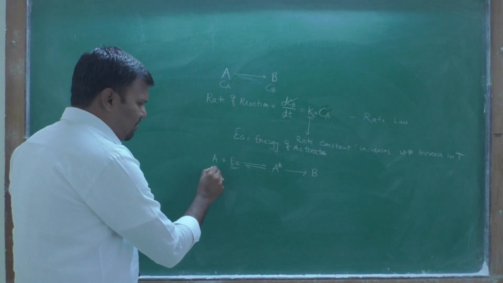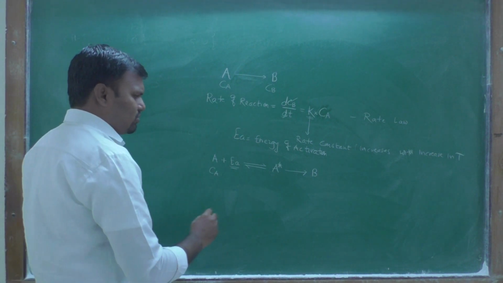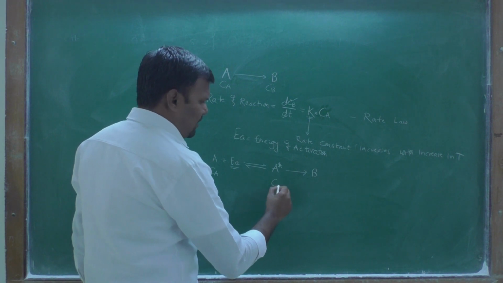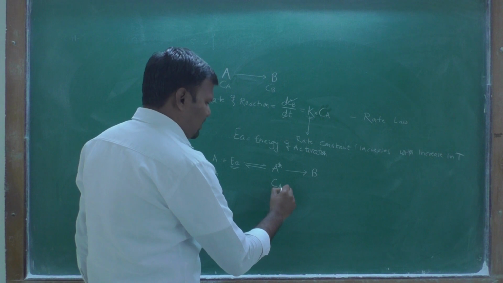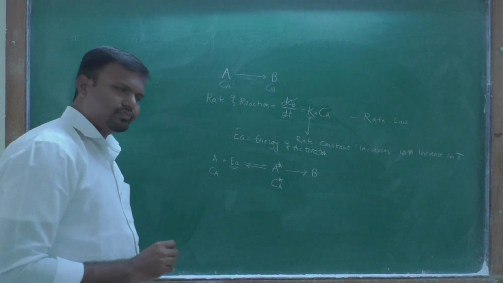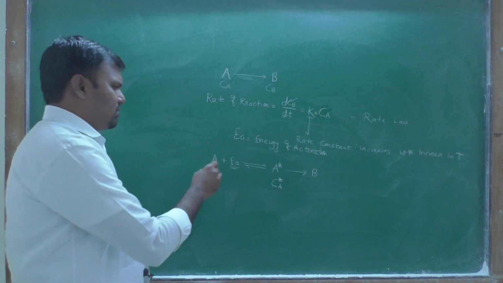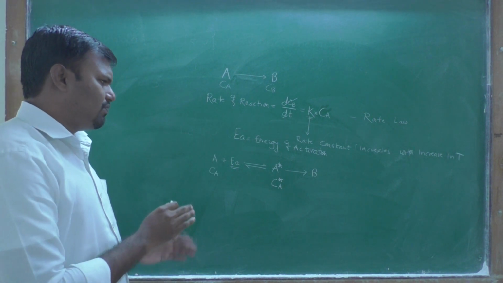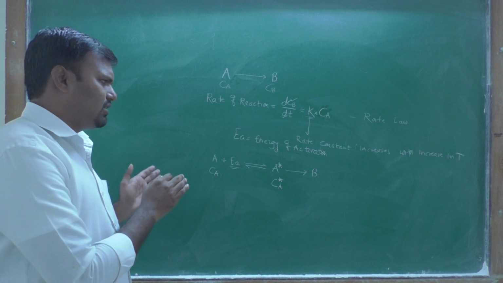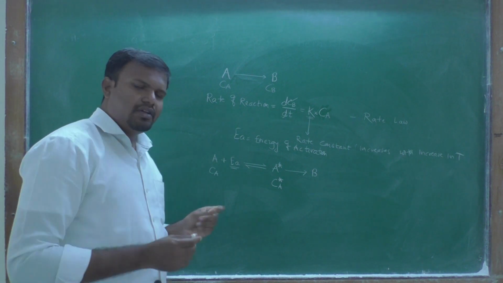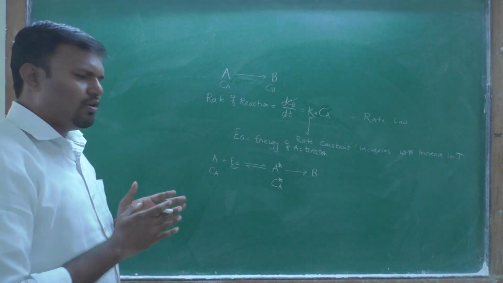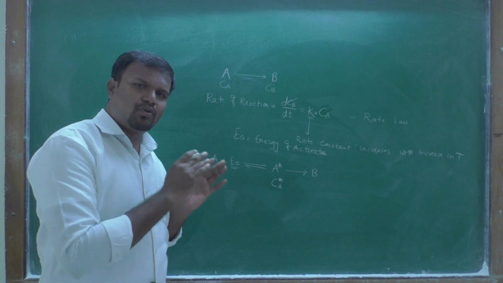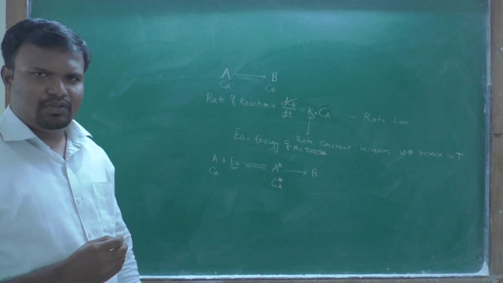The concentration of reactant is Ca, and the concentration of the activated complex will be Ca star. Now the first assumption is that the reactant absorbs a certain kind of energy to give the product, that is the energy of activation.